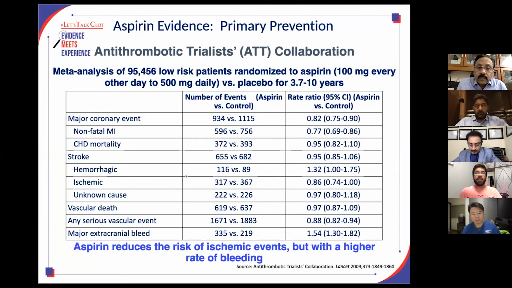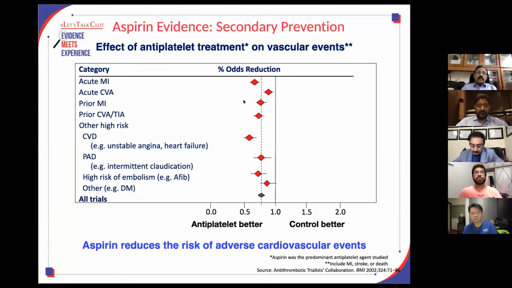Again, the continuation of the antithrombotic trials for the use of aspirin for primary prevention shows that aspirin did decrease major coronary events, non-fatal MI, and cardiovascular mortality, but there is more chance of hemorrhagic strokes and any serious vascular bleeding events. So the conclusion was that aspirin reduces the risk of ischemic events, but with a higher risk of bleeding. As far as secondary prevention is concerned, there is no second thought, there is no doubt that